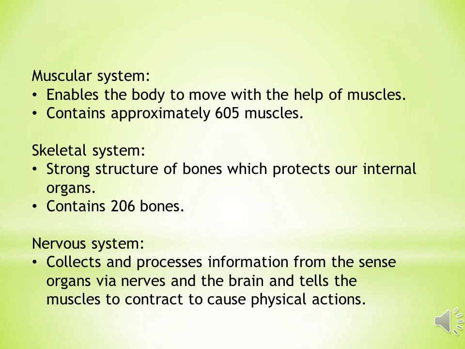Next is the muscular system. This system enables the body to move with the help of muscles. It contains approximately 605 muscles. Then is the skeletal system. This is the system which is made up of bones basically, and it is a very strong structure which protects our internal organs. It contains 206 bones.